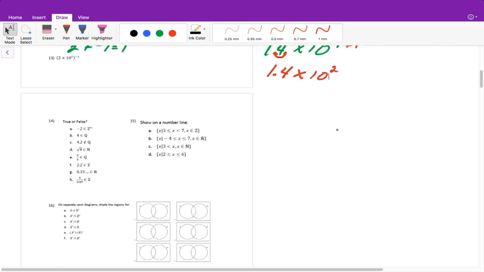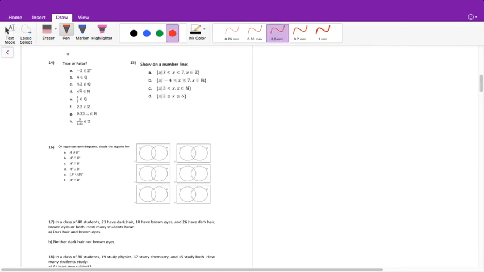All right, moving on to the next one, true or false? Well, integers are only whole numbers, but since it says positive integer, this is false because negative 2 is negative. Rational means it can be written as a fraction. Well, 4 can be rewritten as 4 over 1, so this one is true.